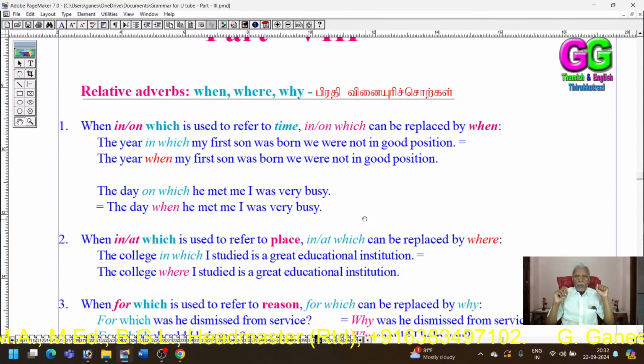My dear children, first we will see that when in which or on which is used to refer to time, in which or on which can be replaced by the adverb when. Then, as a second point, when in which or at which is used to refer to place, we can replace in which or at which by where.